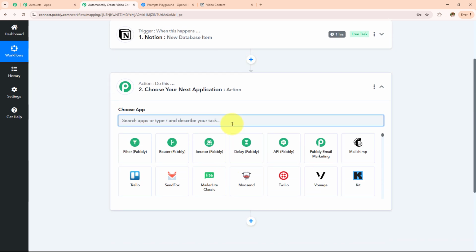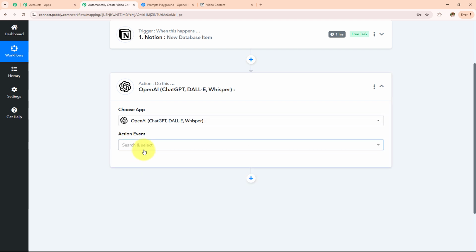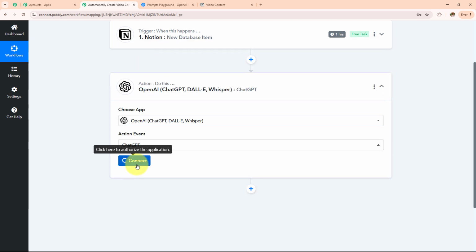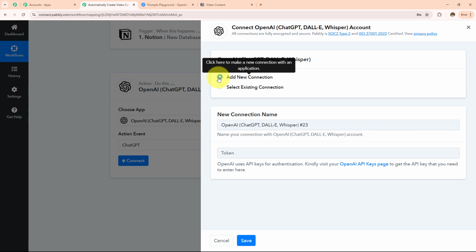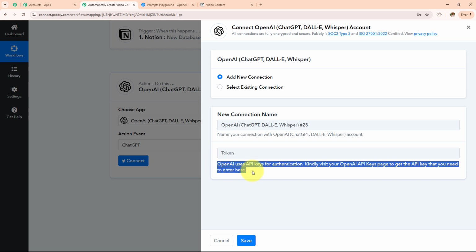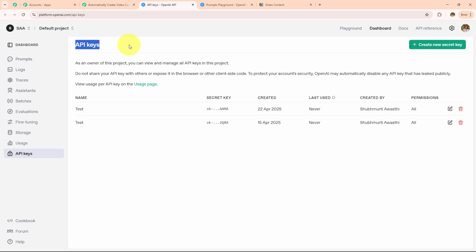So here in my action application, I will be taking my AI agent as OpenAI. And then in my action event, I'm going to select it as ChatGPT and then click on connect. If you have an existing connection, go with save. If you don't have one, click on this add new connection. And now to make this connection, I have to enter the token. Following the help desk given below, I'm going to click on the hyperlink, and it has taken me to this API keys page.